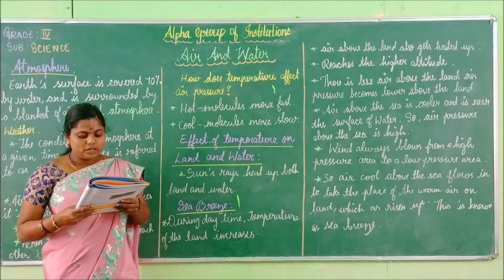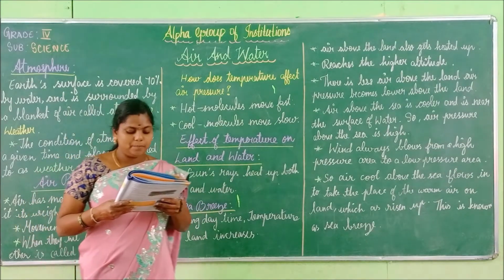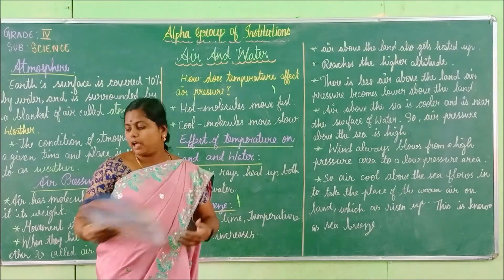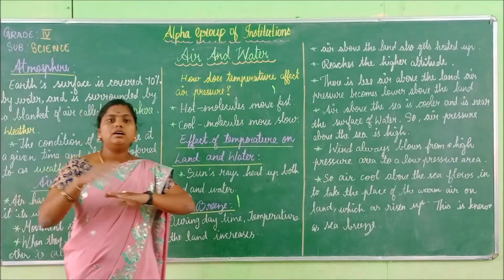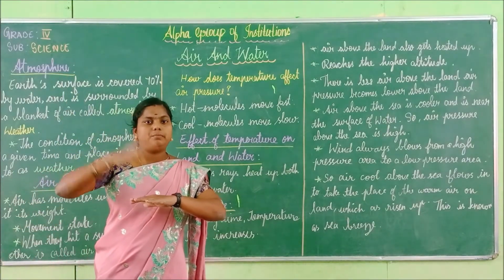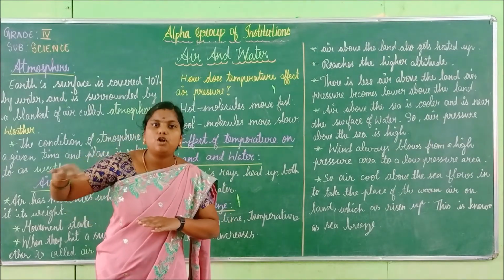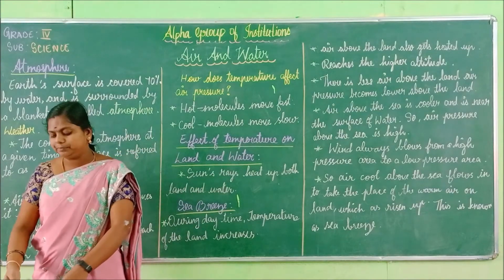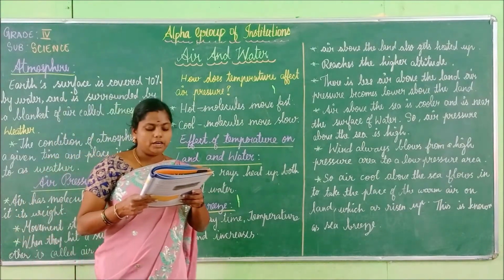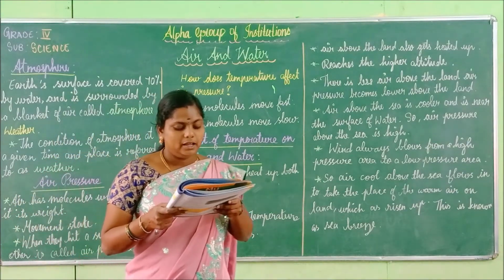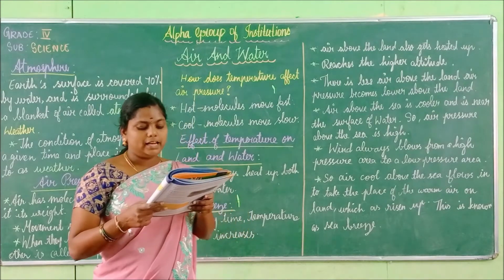The air above the land also gets heated up because of the sun's rays. When the sun beams come, the land gets heated and the air above it also gets heated. This hot air rises up from the land and reaches a higher altitude.